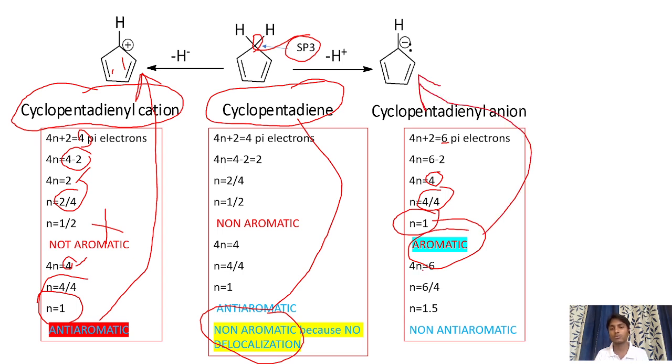Apply the 4n rule. 4n is equal to 6, n is equal to 6 by 4, that is n is equal to 1.5. Decimals cannot be considered as an anti-aromatic compound. Now, cyclopentadiene is non-aromatic. Cyclopentadienyl cation is anti-aromatic. Cyclopentadienyl anion is aromatic in nature.